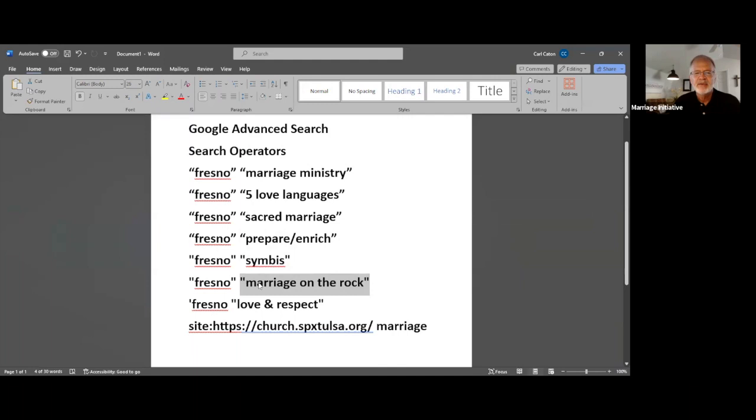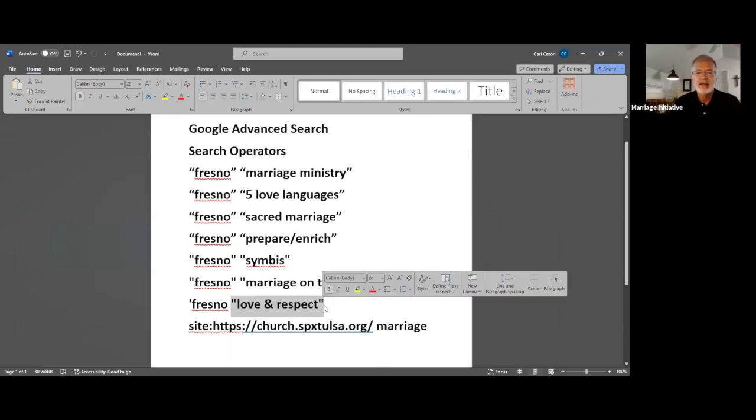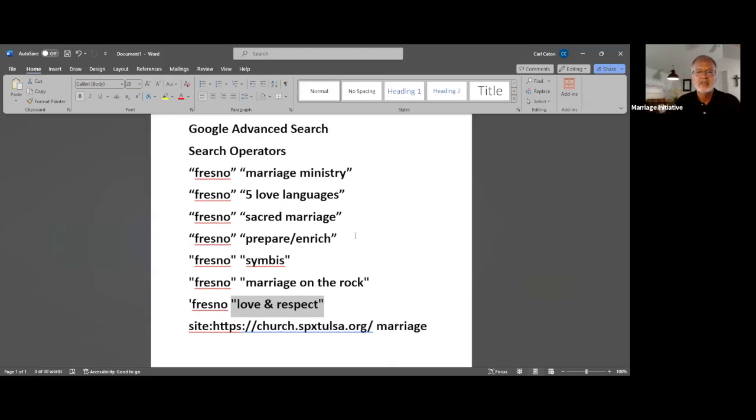That's a really unique phrase. And then, of course, Love and Respect, which is how the book title is laid out. These are all really specific terms that you can use when you accompany it with a city name to find people in your city that are doing these sorts of work.